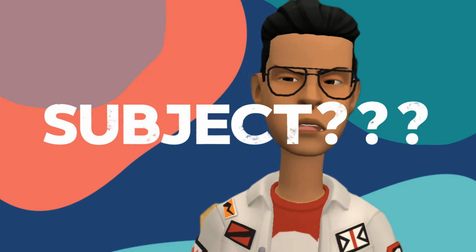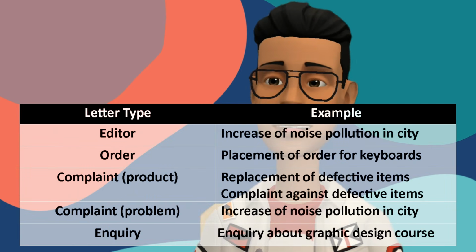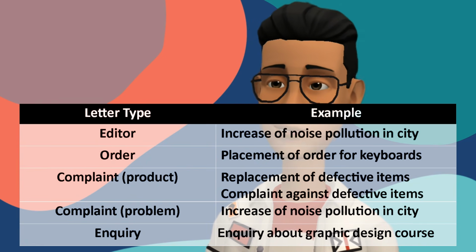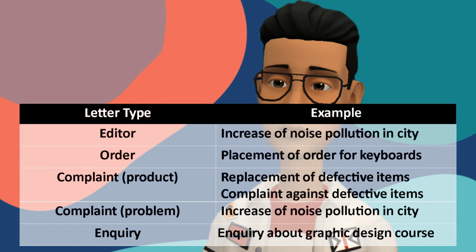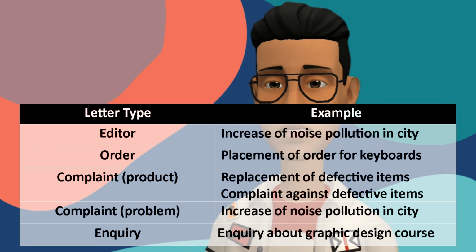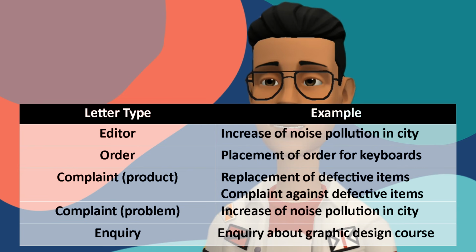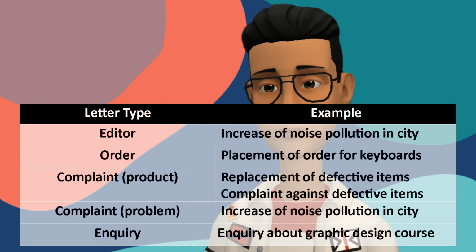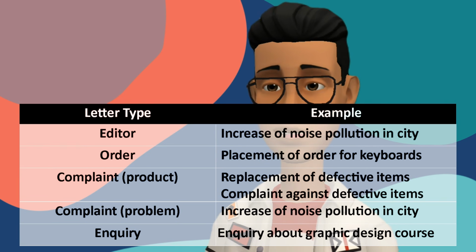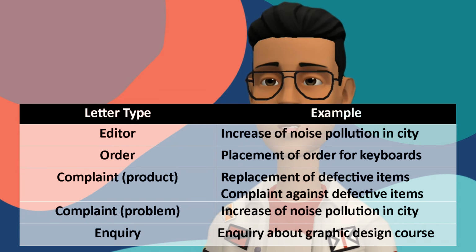Now what about the subject? How will you write the subject for each type of formal letter? For letter to editor, write the problem or main purpose, like, increase of noise pollution in Bangalore. For order, write placement of order for blah blah. For complaint, if it is about a product, write replacement of blah blah, or complaint against defective etc. And if the complaint is about a general problem, similar to the letter to the editor, write the problem. Lastly, for inquiry, write inquiry about blah blah.